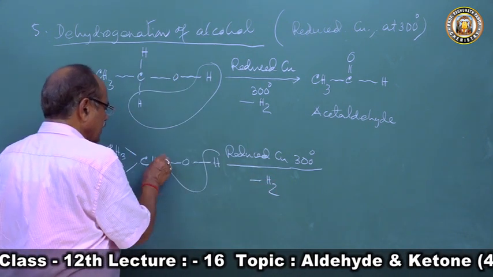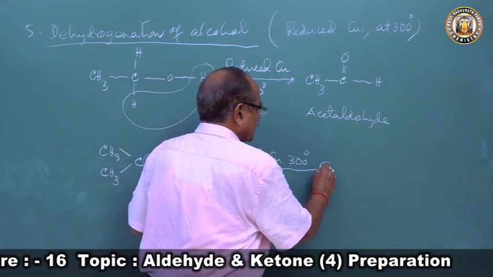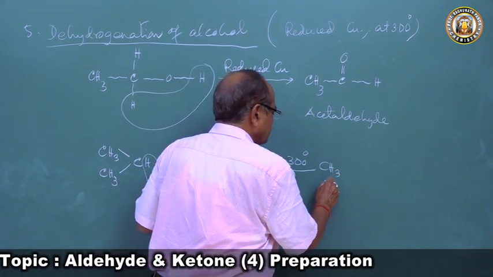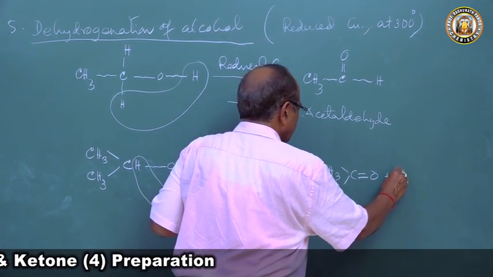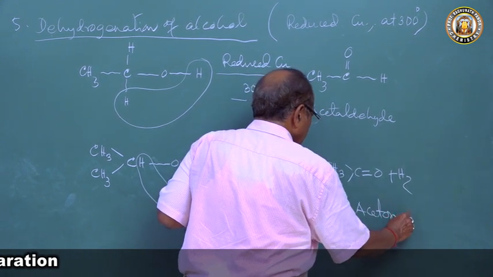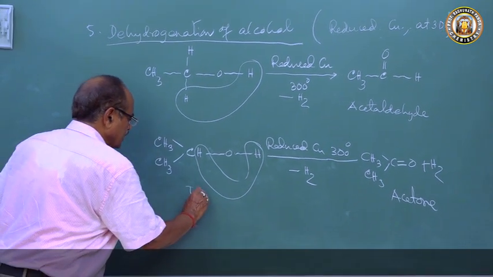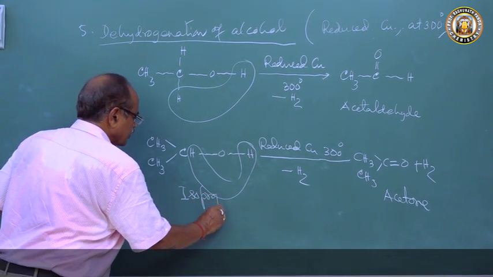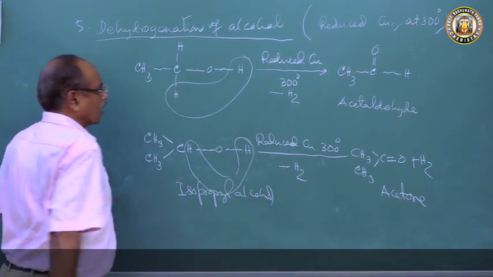So this hydrogen atom, they go as a molecule of hydrogen, and we get here acetone, CH3COCH3 plus H2. So this is isopropyl alcohol. So secondary alcohol on dehydrogenation forms ketone, and primary alcohol on dehydrogenation forms aldehyde.